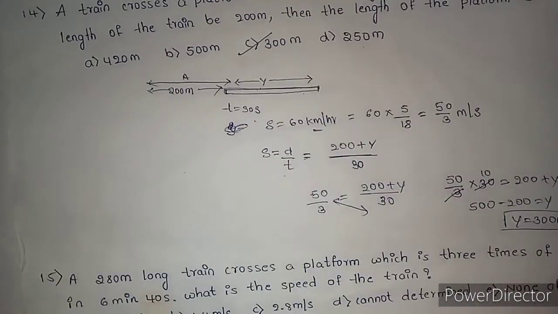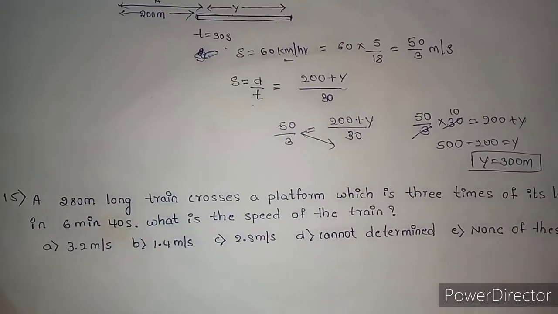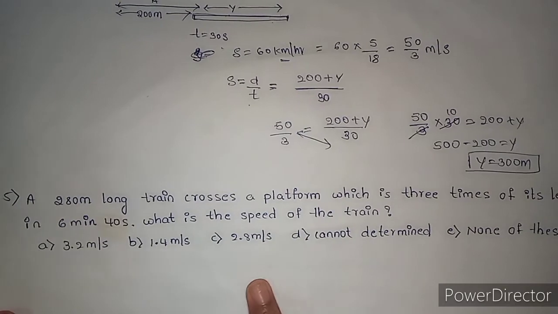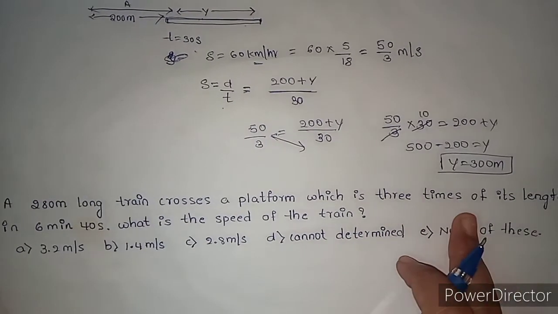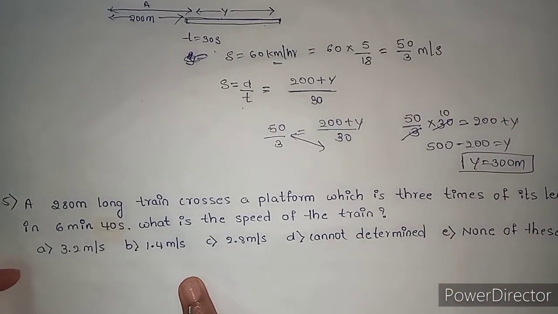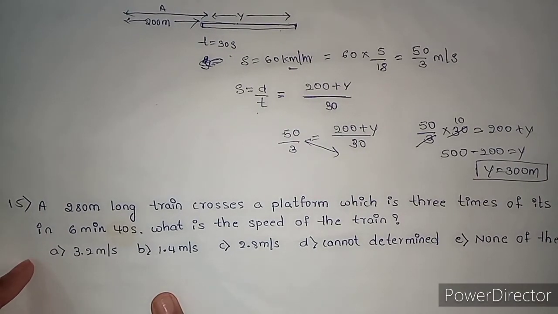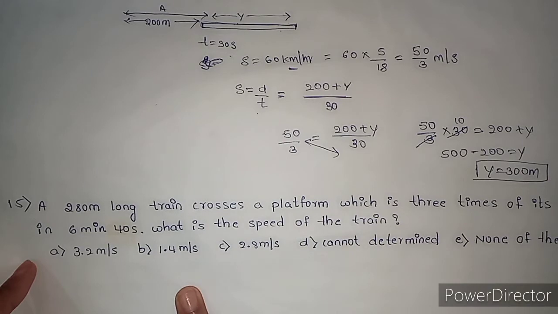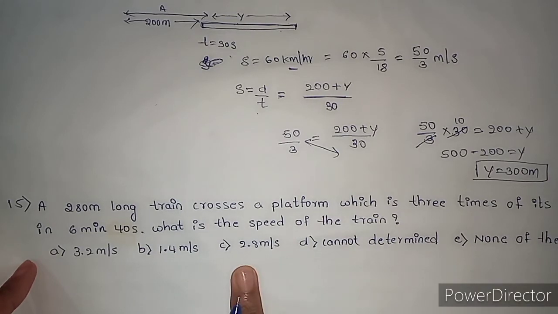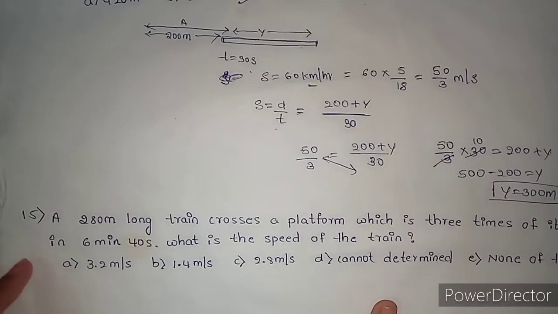15th question. A 280 meter long train crosses a platform which is 3 times its length in 6 minutes 40 seconds. What is the speed of the train? Option A 3.2 meter per second, option B 1.4 meter per second, option C 2.8 meter per second, option D cannot be determined, option E none of these.